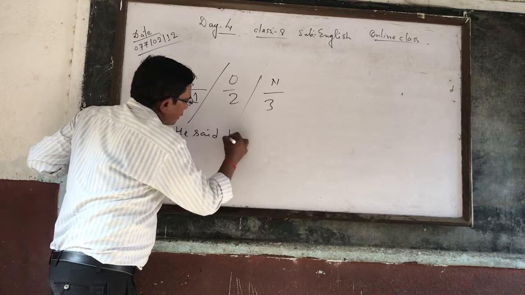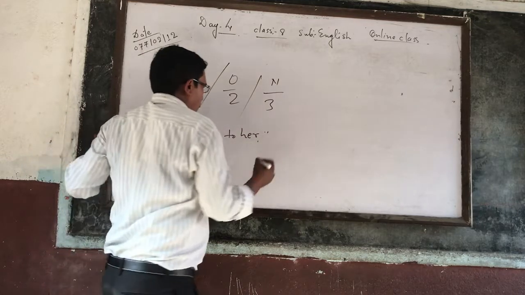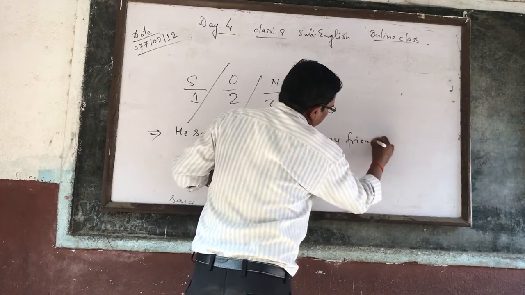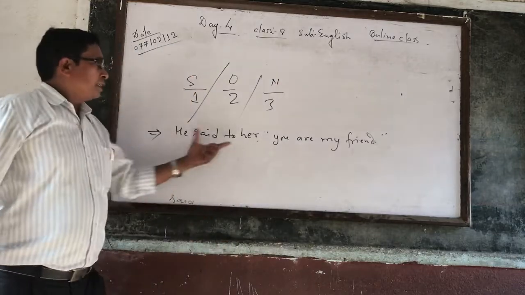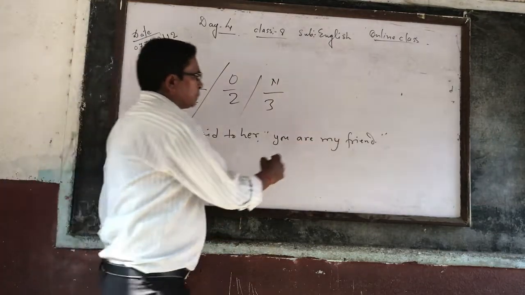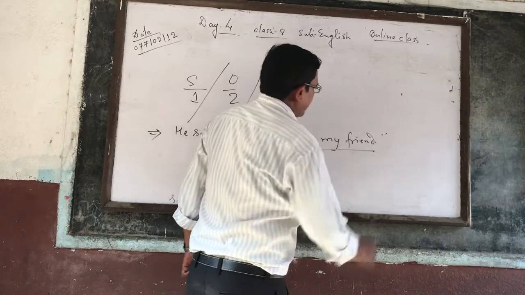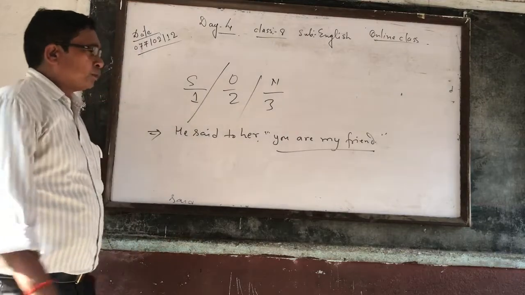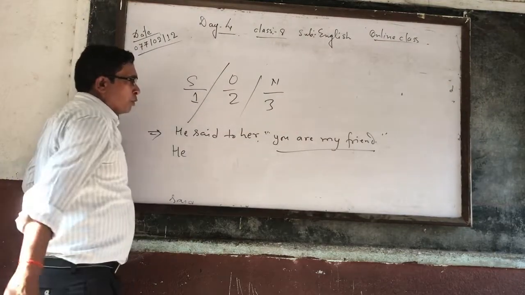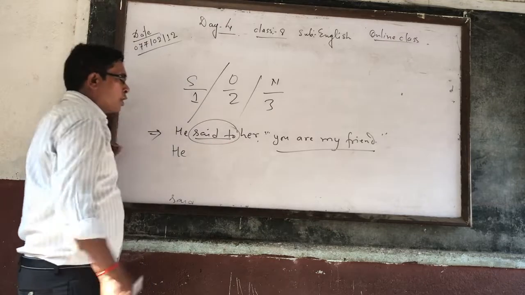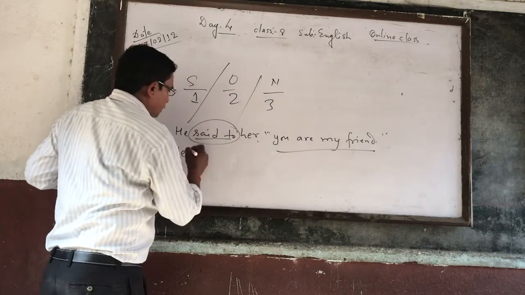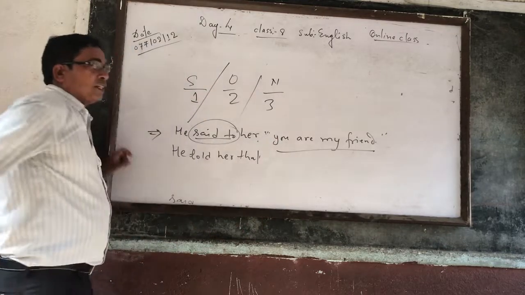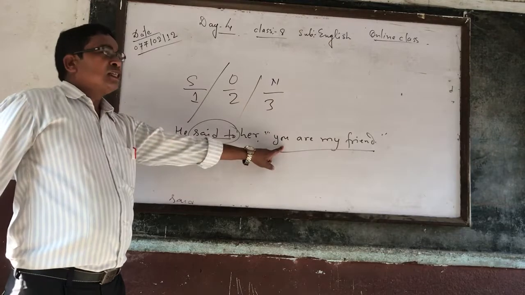He said to her, "You are my friend." You can see here, this part of the sentence is the reported speech, because it is inside inverted commas. The left part is the reporting verb. According to rule number 1, "said to" is changed into "told", because this is an assertive sentence. So, he told her. Both should be connected with the help of "that".